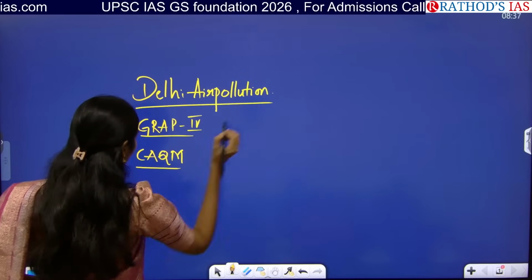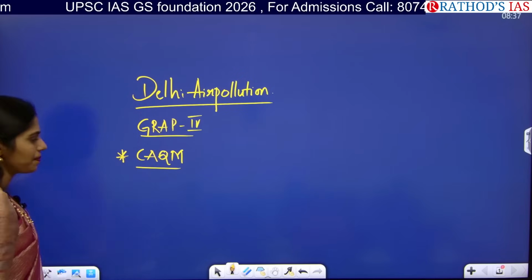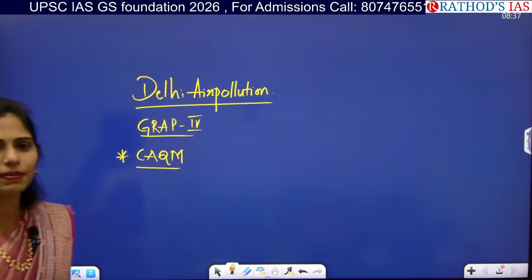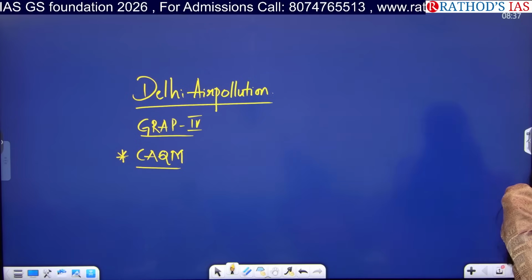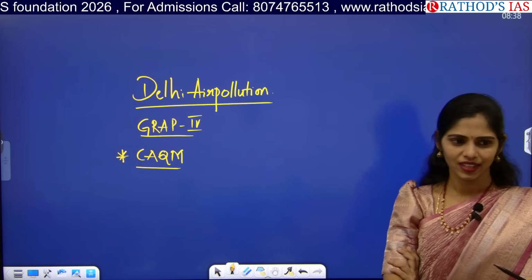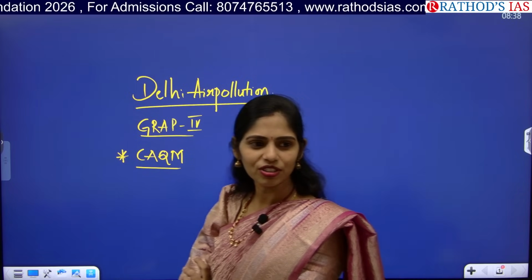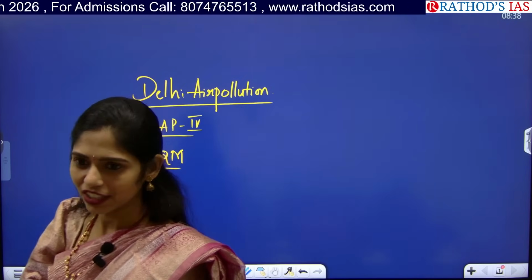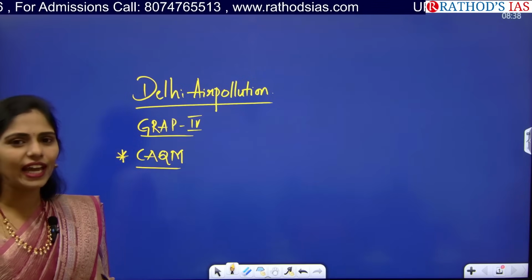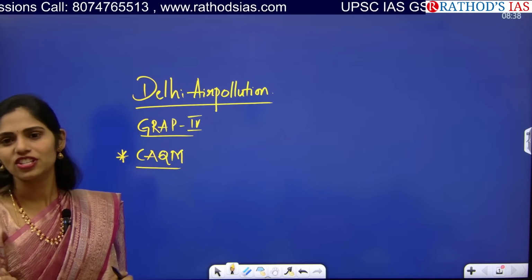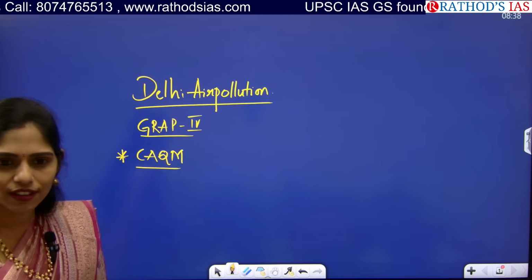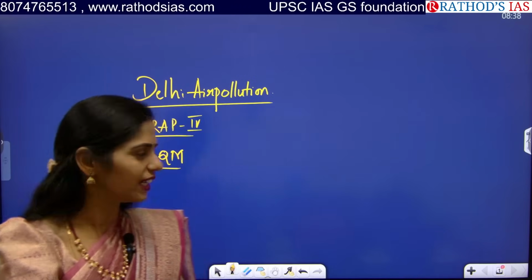So recently we discussed the CAQM. I think 4 to 5 days back we discussed the CAQM, which is in the news. Why? Because of delaying of taking actions. So recently, what are the actions taken by CAQM? Banning of construction activities because of the severe air quality index in the Delhi region.